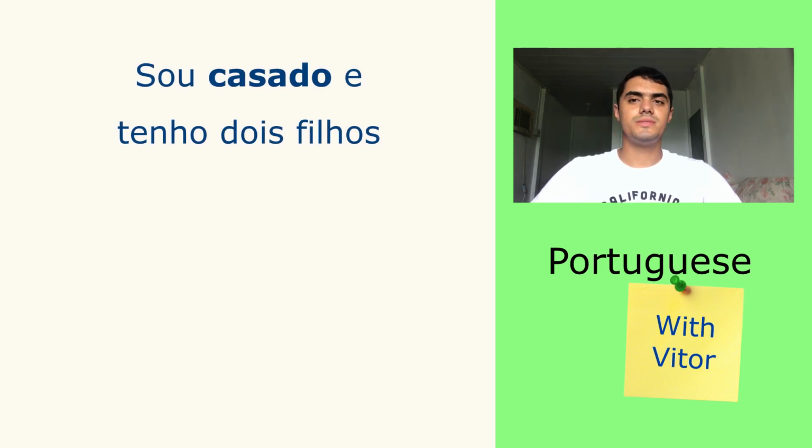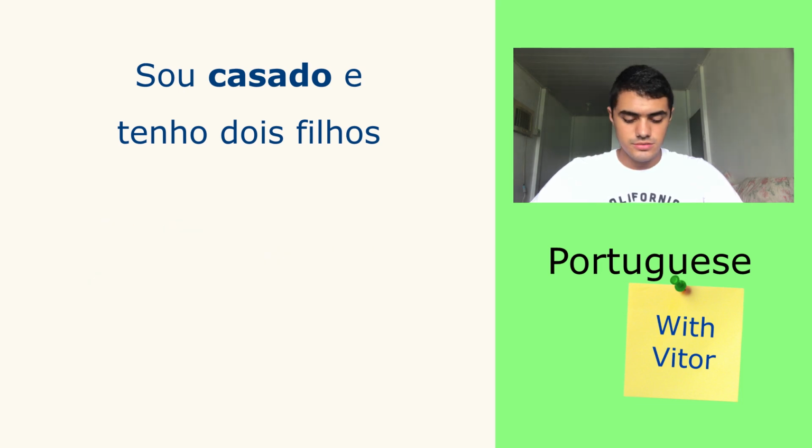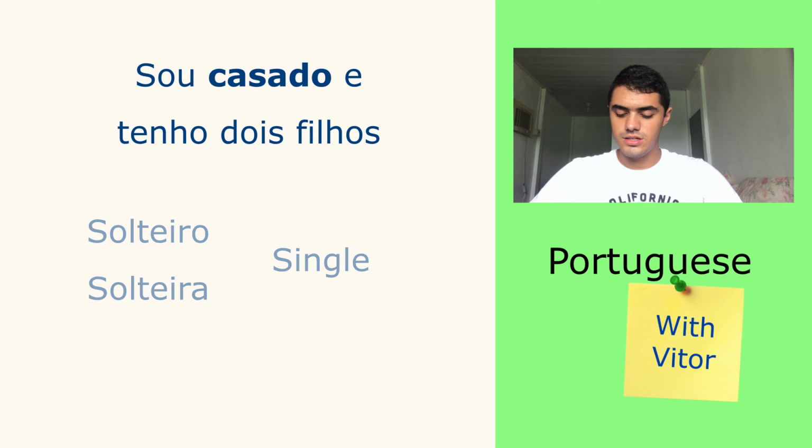Sou is the verb ser, you already know. Casado is a word of marriage. So casado or casada, the feminine, is the same as married. And we have some other words for this kind of situation. For example, solteiro, solteira. Single, solteiro masculine, solteira feminine.